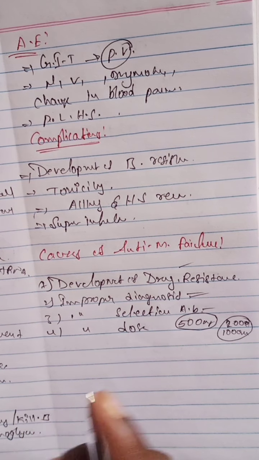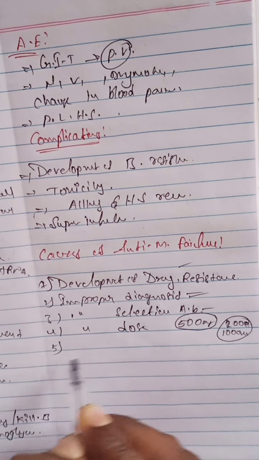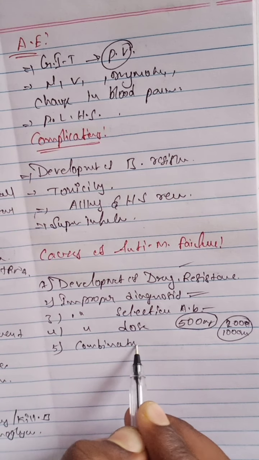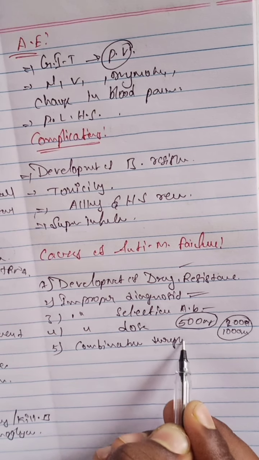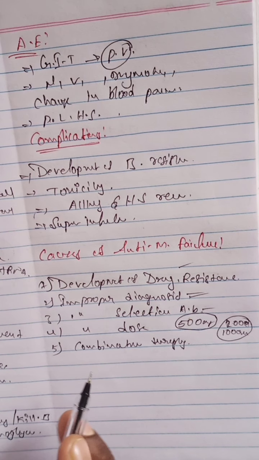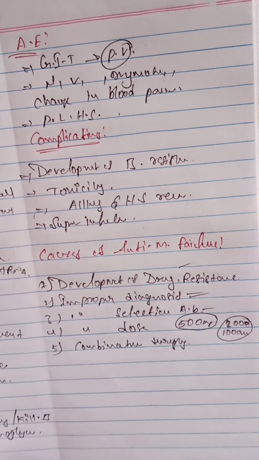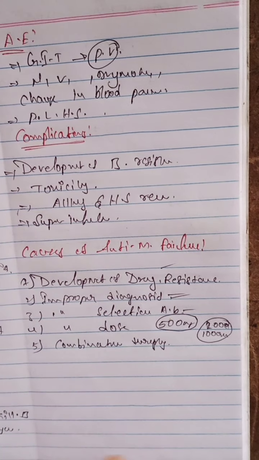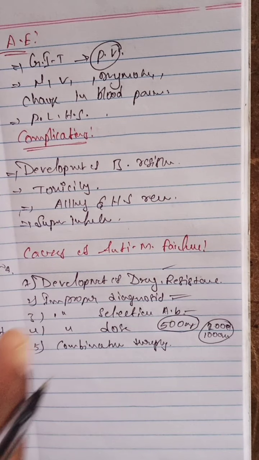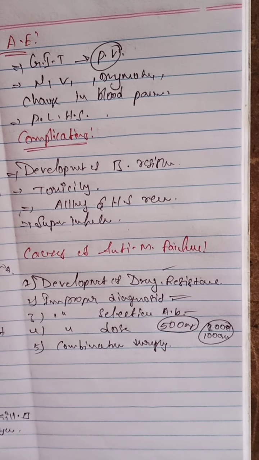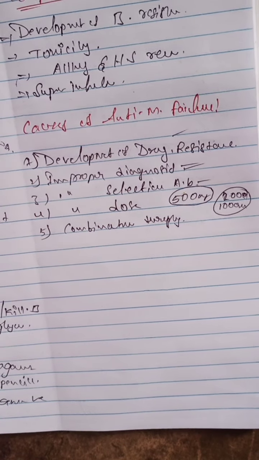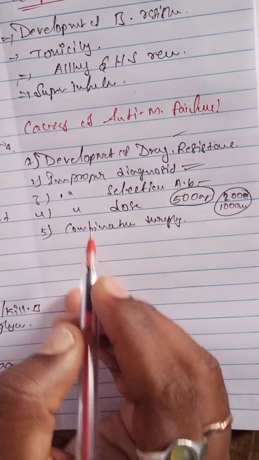And there is combination therapy also. Sometimes combination therapy also affects the antimicrobial action and causes failure. These are the causes of antimicrobial failure. So this is about the antimicrobial failure. So next we will discuss the rational use of antibiotics.